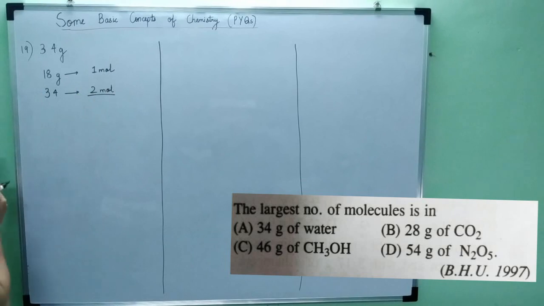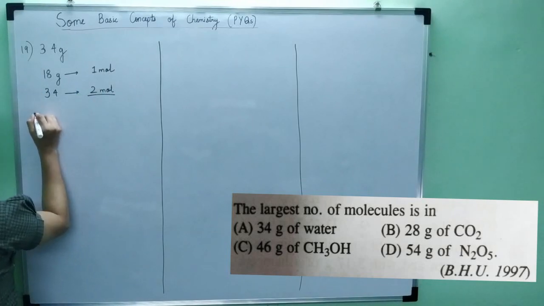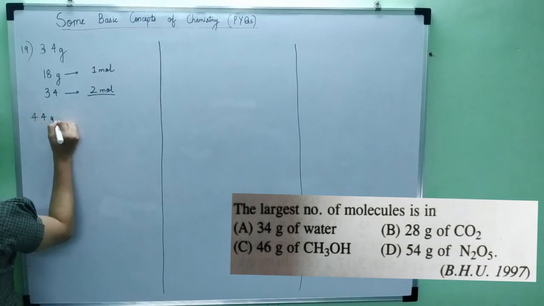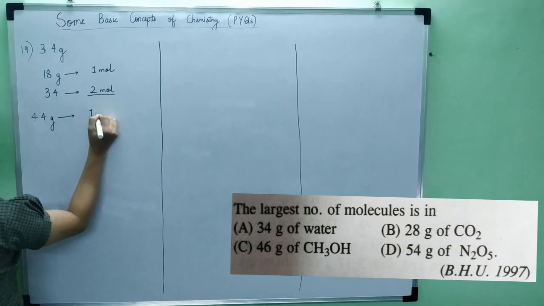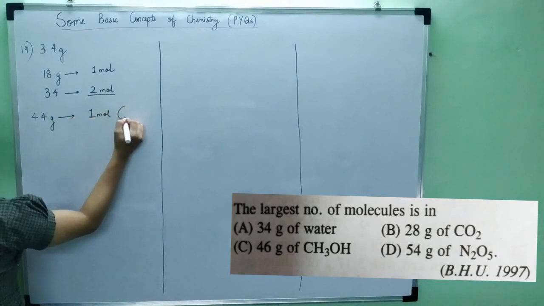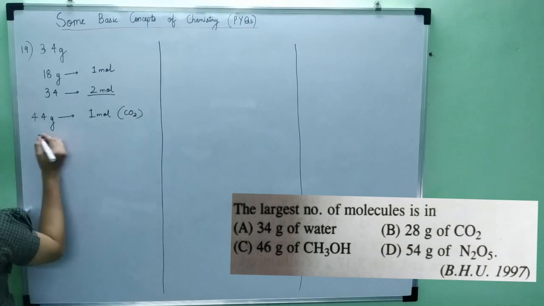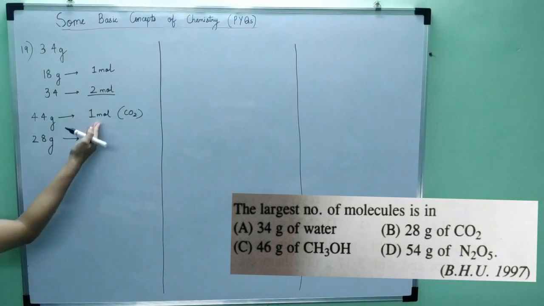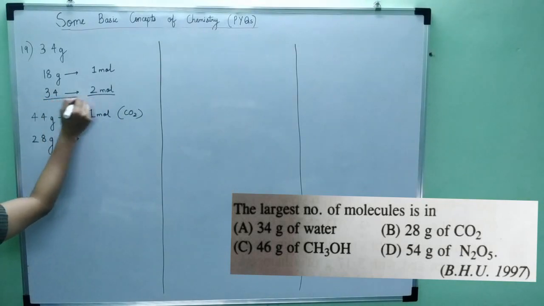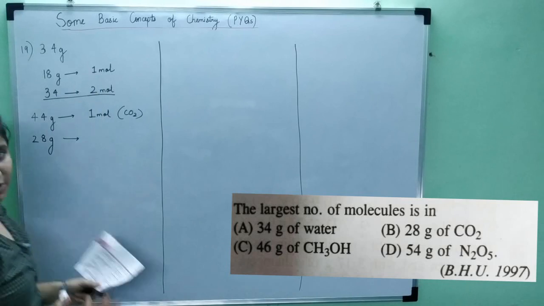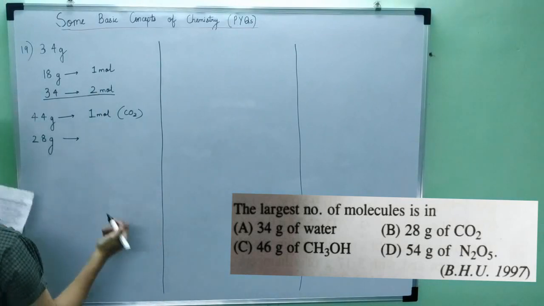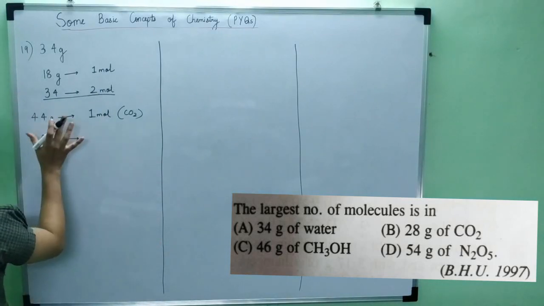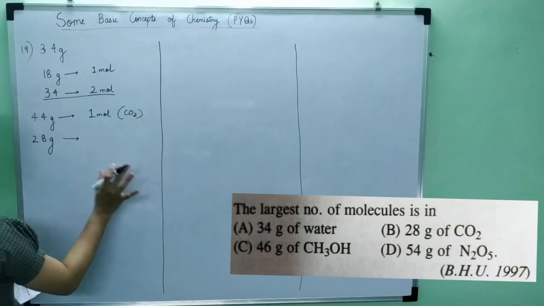Next option is 28 grams of carbon dioxide. I already know that 44 grams is 1 mole of carbon dioxide. But then this is given what? Less than even 44 gram. Less than even 1 mole. But this will not be the answer because we have already found out that 2 mole is already of larger number and we have to find the largest number of molecules. So we will not solve this, but we know this will be surely something less than 1 mole.